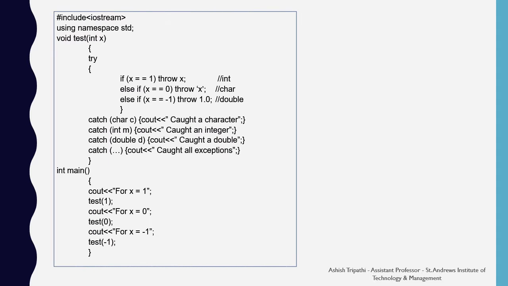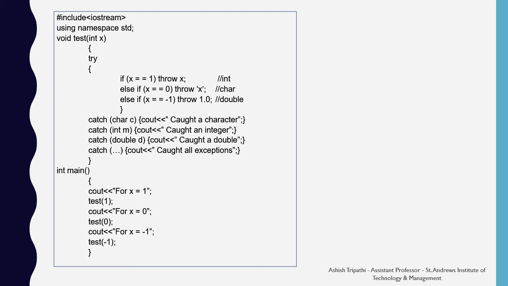This is also an example for the exception. In this, we have defined a function named test. In this, we have made a try block and some conditions. Like if x == 1, then we throw the value of x, that is an integer.